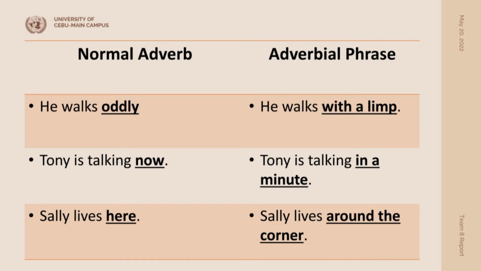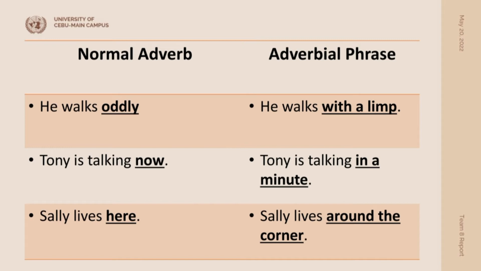So let's get rid of some of that. I want you to look at these words in the adverbial phrases, with, in and around. You might recognize these as prepositions. But prepositions are words that appear in a sentence to show the relationship between one word and another. So look at the top one from the given sentence example. With a limp. With is a preposition in the sentence, he walks with a limp. With a limp is called a prepositional phrase. It's also an adverbial phrase as we've covered.